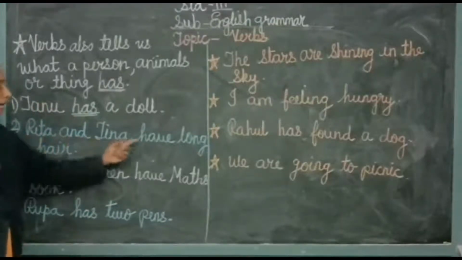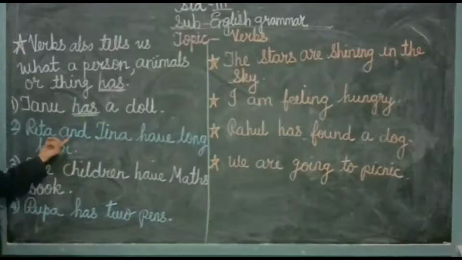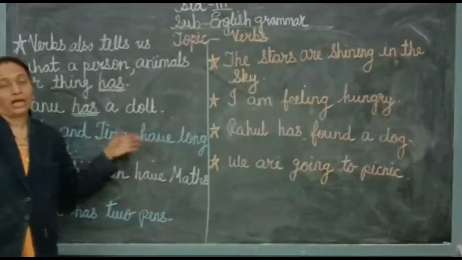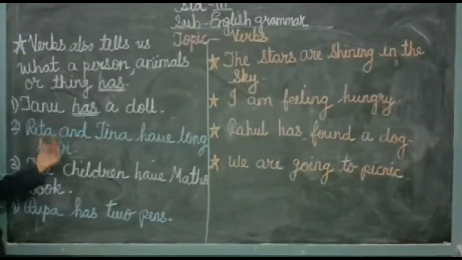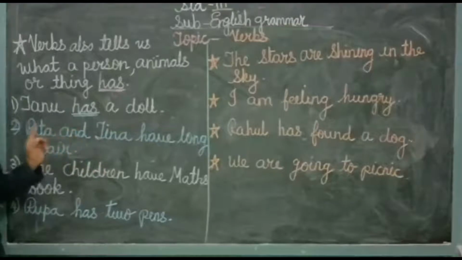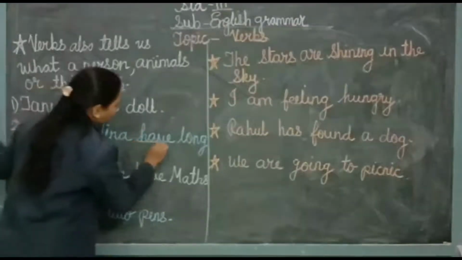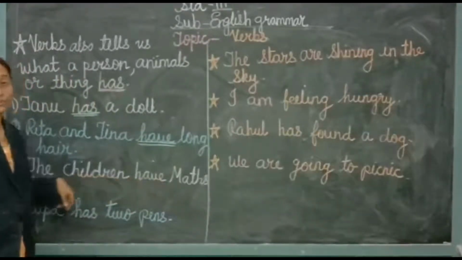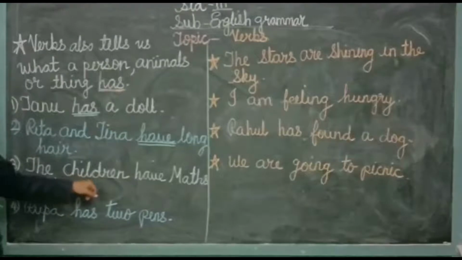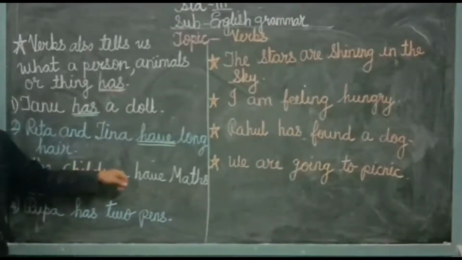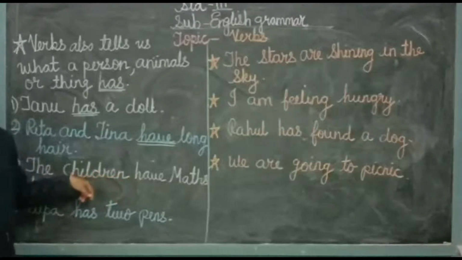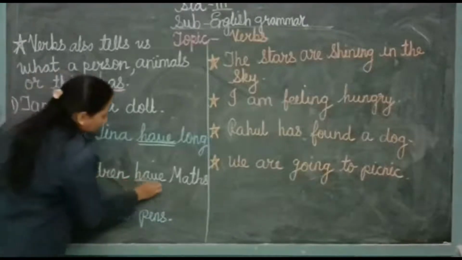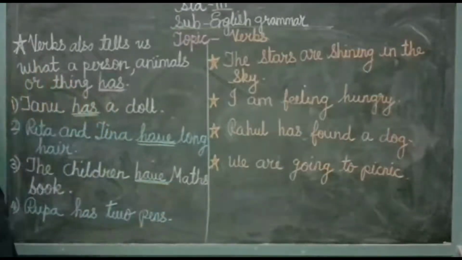Then, Rita and Tina have long hair. Because these are two persons, Rita and Tina, we have used have here. They tell us that the two are having long hair. So here again have is also the verb in this sentence. Then, the children have maths books. The children are not singular, they are plural, so we have used have here. What we can understand from this sentence is that the children are having maths books. So again here have is the verb in this sentence.